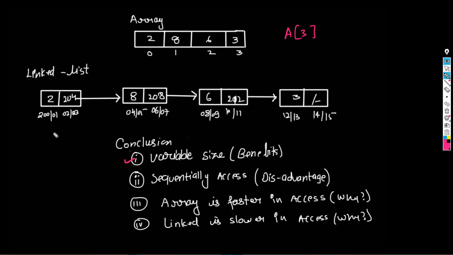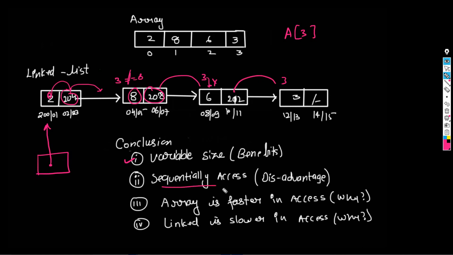So now if you want to access this 3, how can you access it? It's not easy. In the array concept, if you want to access this, you just give the name of the array and the index, and you get it directly. But in the case of a linked list, you cannot do this. In a linked list you have to go sequence-wise. First you come to this block, where one pointer points to the first block. From this block you read the address of the next node. You come here and compare your value. This is not equal to 8, so you see the address of the next block and compare again. You are accessing in sequential order.